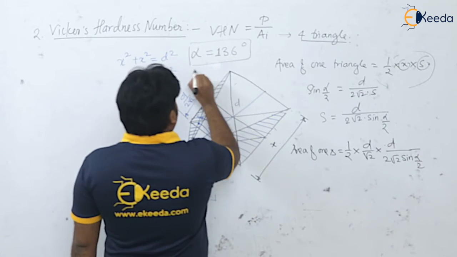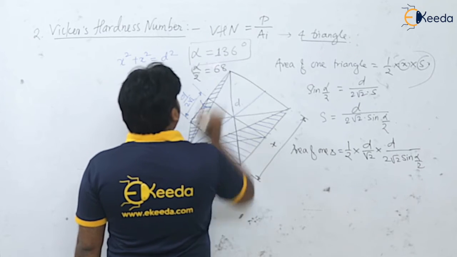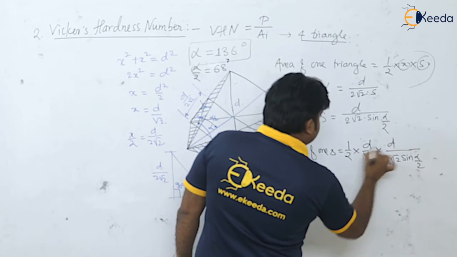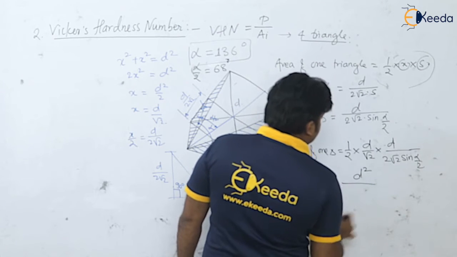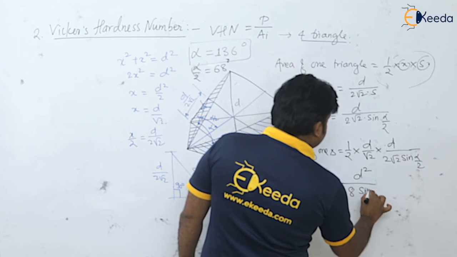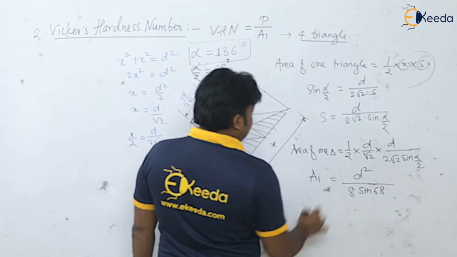Okay, so alpha by 2 will be how much? It will be 68 degrees, I hope, isn't it? So it is D square divided by 8 sine 68. So this is your indentation area.